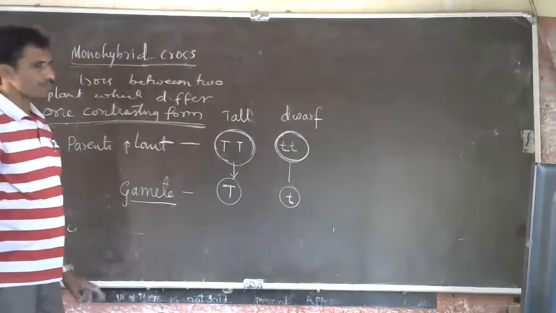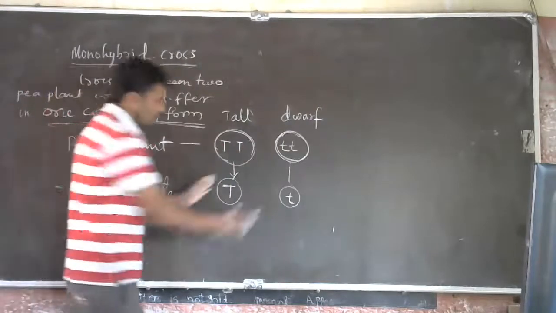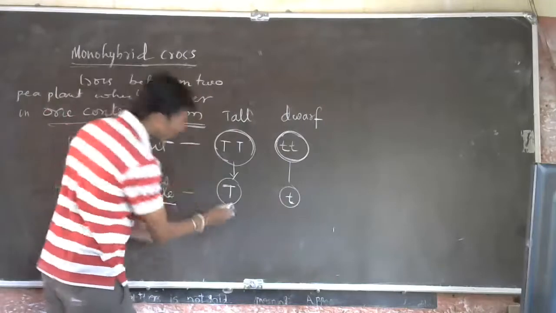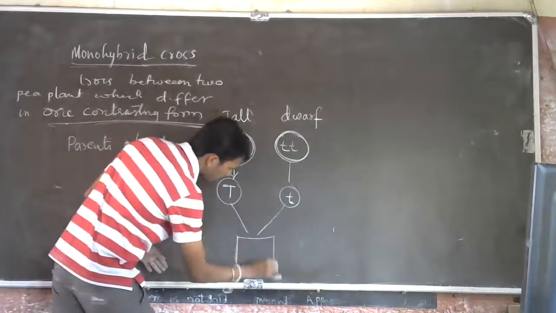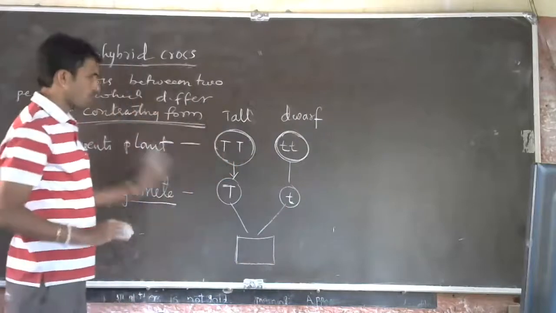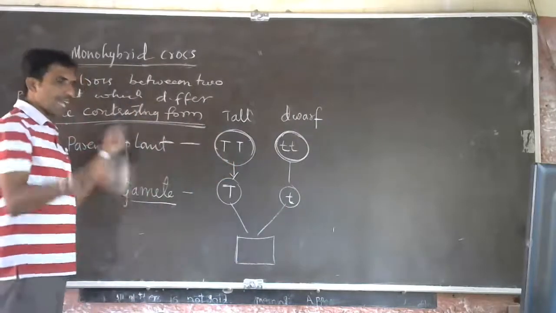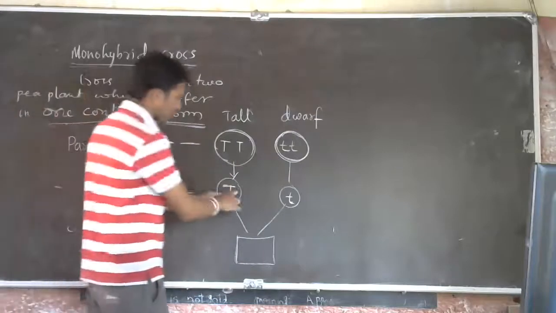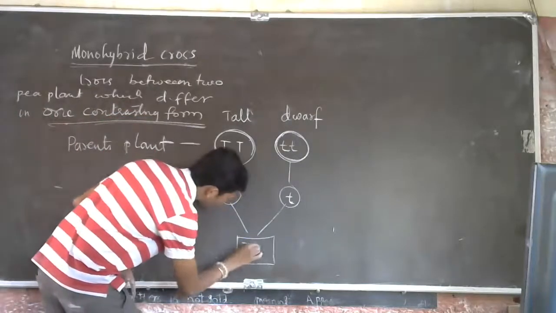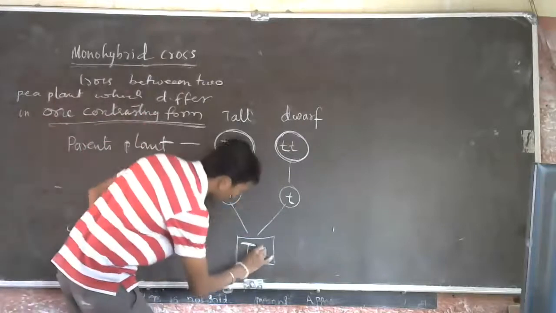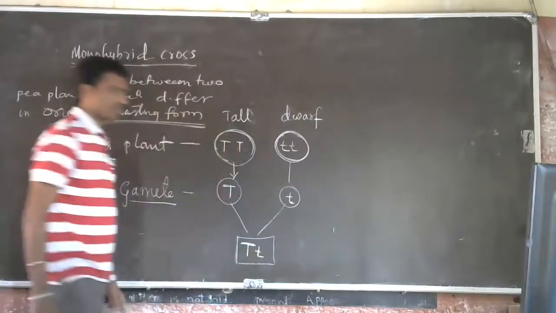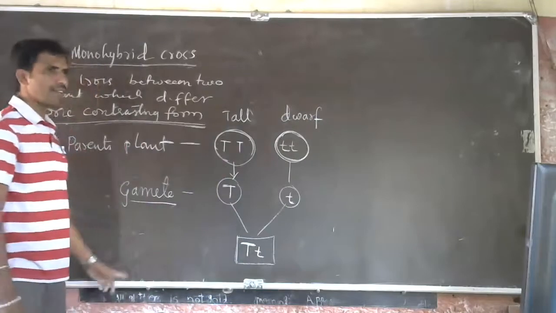Understood? Both will combine. This gamete will combine, and a zygote is formed. The zygote will have both factors now: the factor responsible for tallness and the factor responsible for darkness. It will have both. See, this is a hybrid.